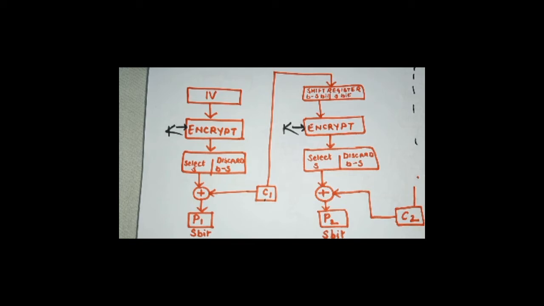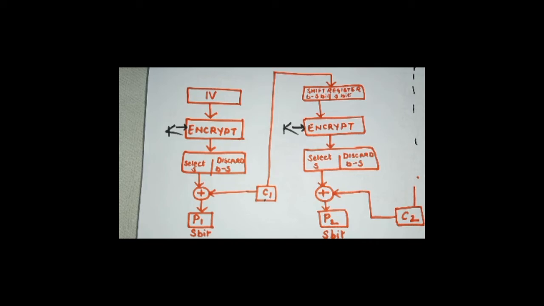After loading the shift register, that value will be passed to the encryption algo along with the key, and the encryption will generate certain output, and some values will be selected and some values will be discarded. If it is the encryption technique, whatever is the selected bits, we will be XORing it with the plain text to generate ciphertext. And if it is the decryption technique, we will be XORing the S selected bits with the cipher value and then produce the plain text.